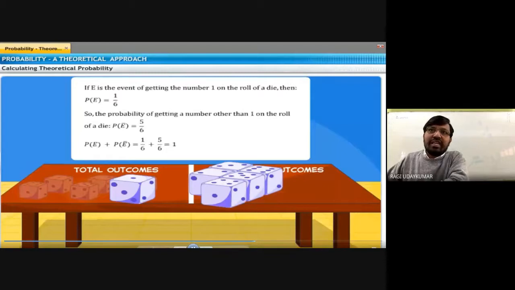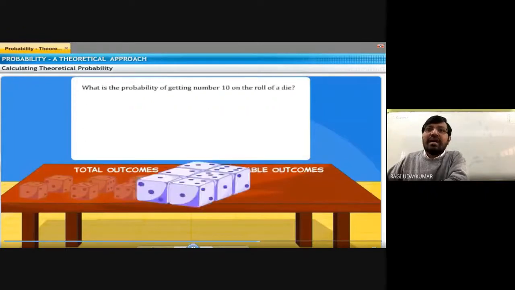E is an event of getting a number 1 on the roll of a die. P of E represents that, so the probability of the event other than 1 is represented by P of E bar.